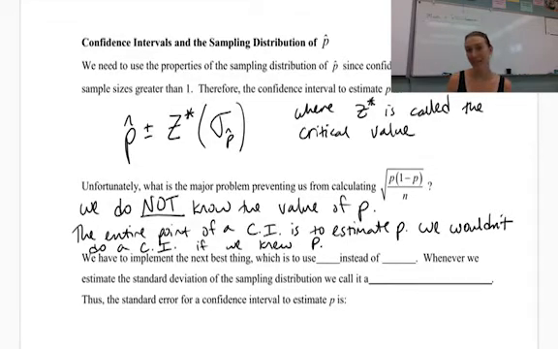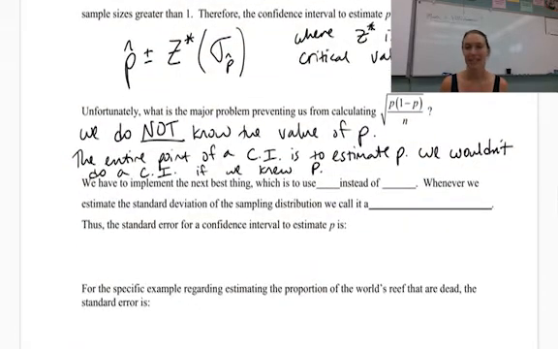We would just say, well, that's P. So the whole point of a confidence interval is to take a sample statistic, P hat, and estimate what the true value of P is. So we will never have P if we're doing confidence intervals, or we would not need to do the confidence interval. So in this case, and this case only, we are going to use P hat instead of P.